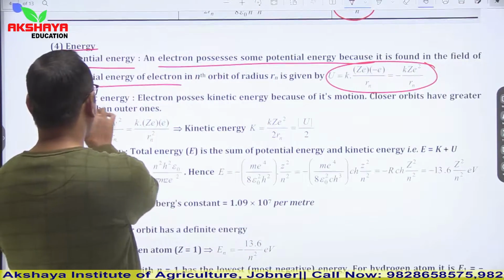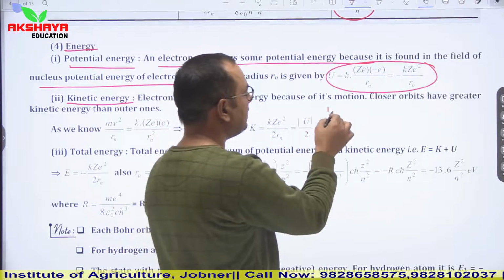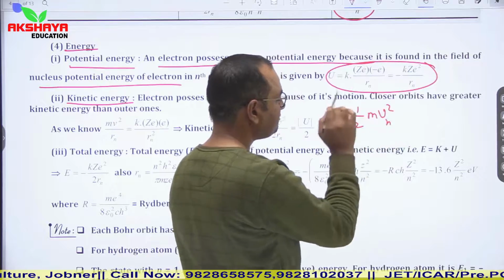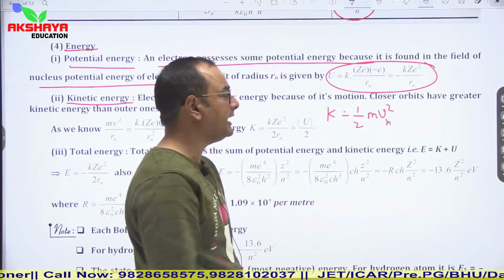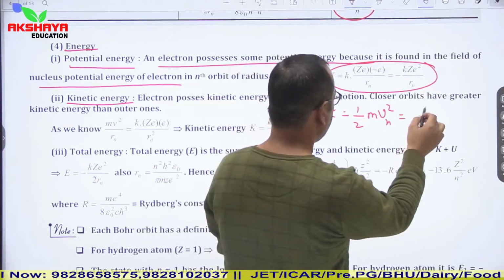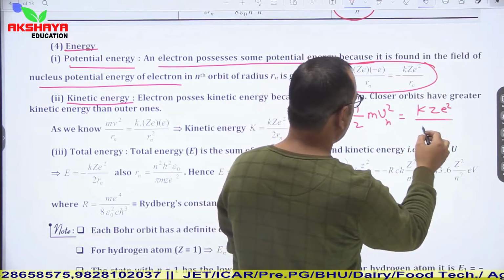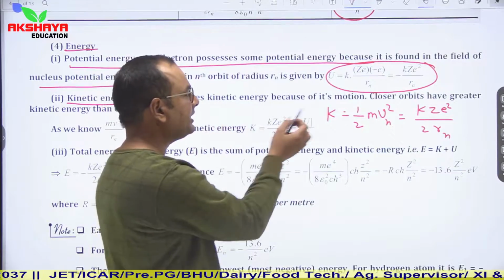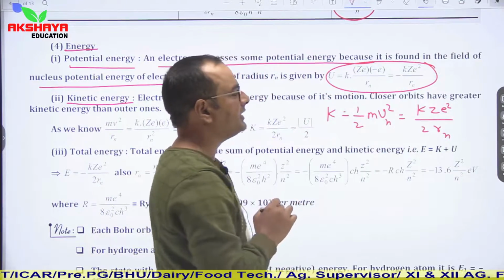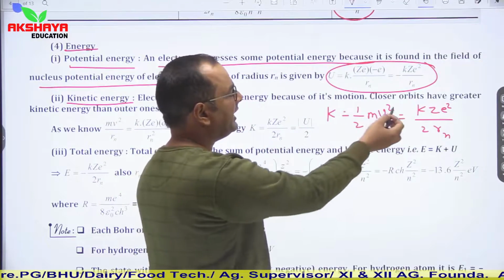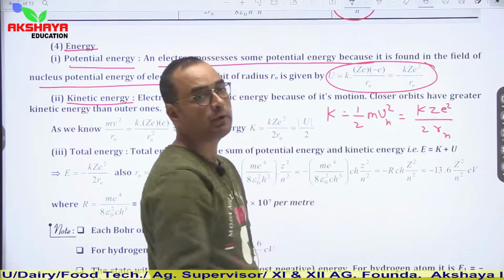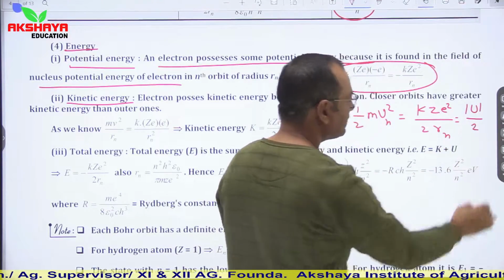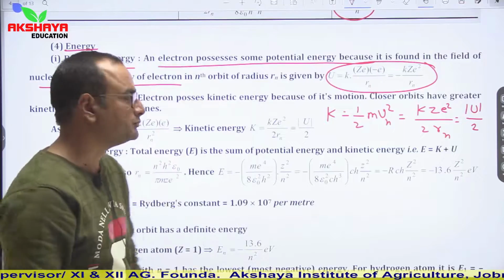Similarly, kinetic energy is K equal to half m V_n squared. If we place the value of V_n, then it is kZe squared upon 2r_n. So this is the relation for kinetic energy. If we compare potential energy and kinetic energy, we can clearly see that kinetic energy is half of the magnitude of potential energy, that is, magnitude of U upon 2.